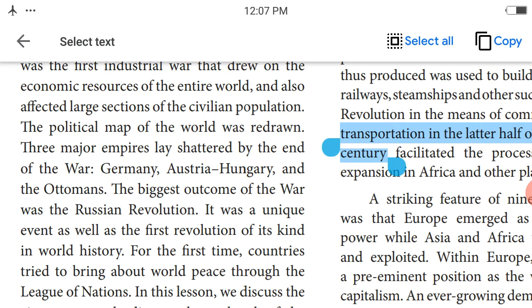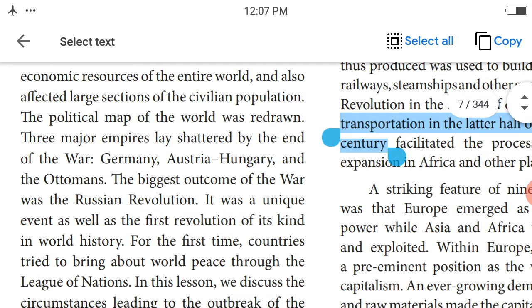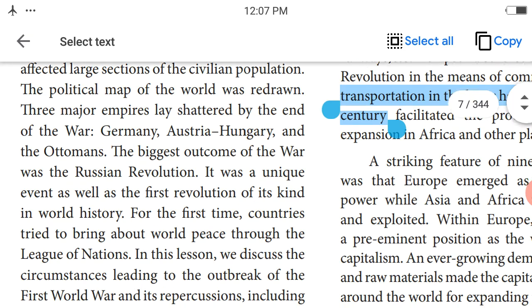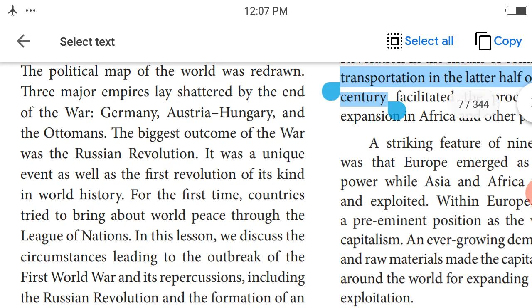After that, the political map of the world was redrawn. At the end of the First World War, three major empires lay shattered, in very dangerous conditions. Those countries were Germany, Austria-Hungary and the Ottomans. The biggest outcome of the war was the Russian Revolution. That is the first revolution of world history.